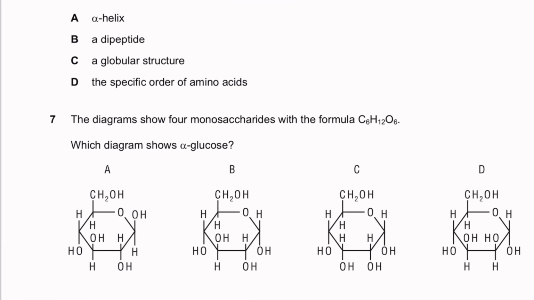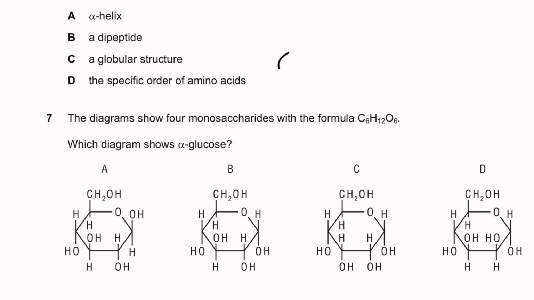What describes the primary structure of a protein? The primary structure will not be described by an alpha helix. Alpha helix and beta sheets are both part of the secondary structure. A dipeptide bond itself does not describe the primary structure. However, what does describe it is the bead-like structure. It's basically the order and sequence of the amino acids in the polypeptide chain. A globular structure describes the tertiary protein structure. However, the specific order of amino acids is going to be the answer.